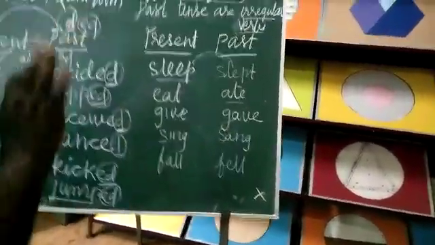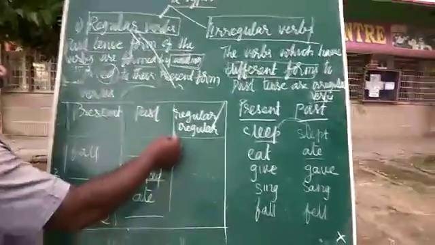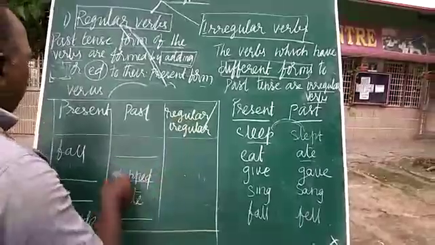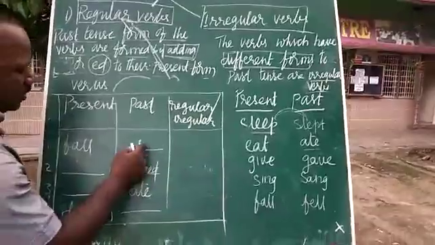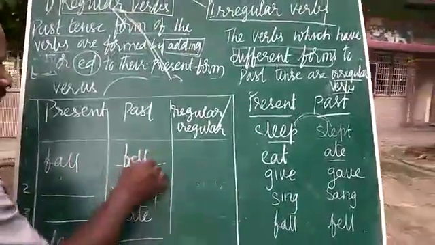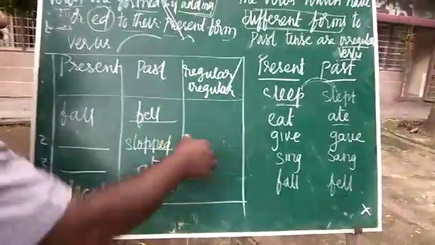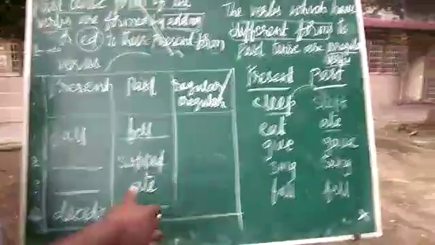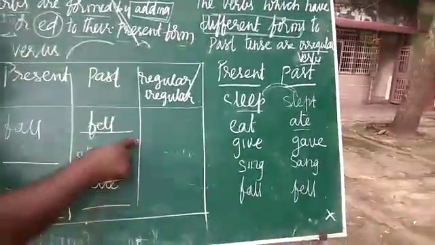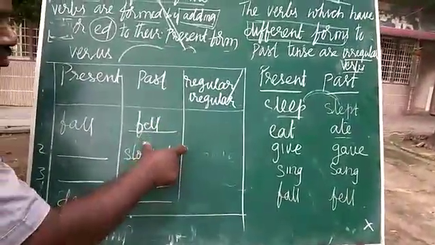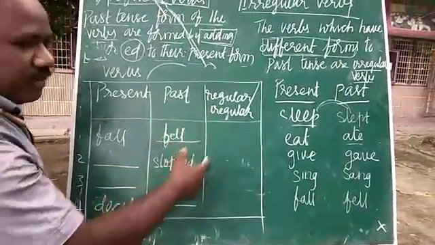Let's go back with an example here: how to identify regular and irregular. The present tense of the verb is fall. The past tense is what, children? Fell. It is fell. Why I'm giving you this table is that I want to give you an exercise as homework. If I give you this form, again you'll be confused. To avoid that, I'm going with this table to identify regular and irregular.